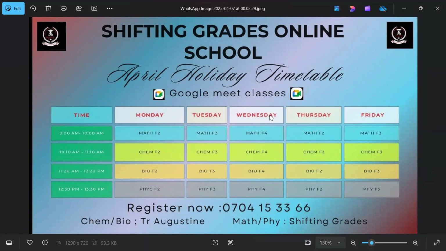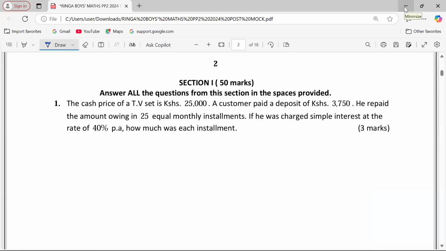Thank you so much. Let's now get back to the paper for tonight. The cash price of a TV set is 25,000 Kenya shillings. A customer paid a deposit of 3,750 Kenya shillings. He repaid the amount owing in 25 equal monthly installments. If he was charged a simple interest at the rate of 40% per annum, how much was each installment?